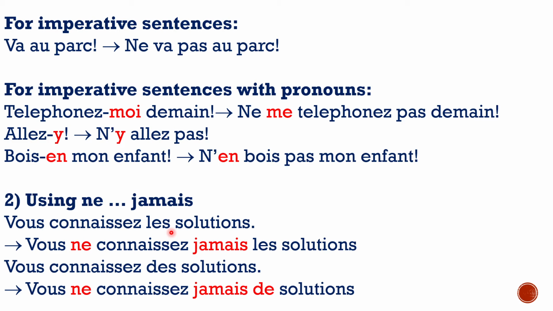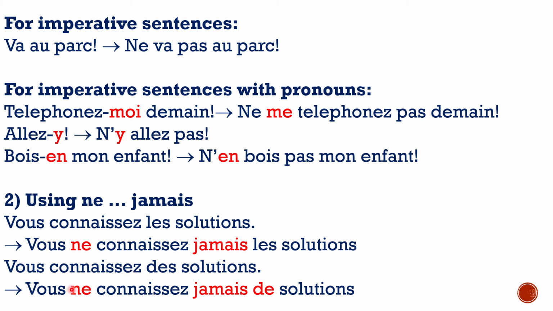So what will happen if you have to negate this? Find the first verb connaissez, wrap around it ne and jamais. Vous ne connaissez jamais les solutions. This is a definite article. Nothing happens to it. Whereas if you look at this sentence, vous connaissez des solutions, it's almost the same but not exactly. You will wrap your ne and jamais around the connaissez.